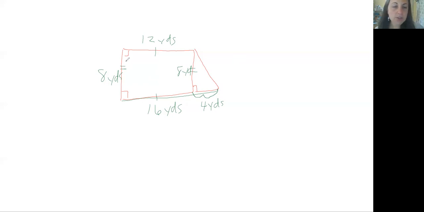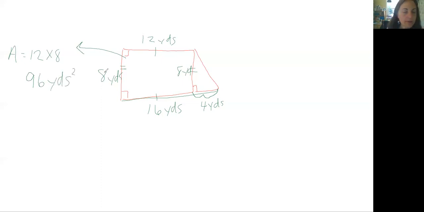First, the area of this rectangle. So we're going to come over here, and we're going to do area equals length times width, so 12 times 8. And 12 times 8 is 96. So that's going to be 96 yards squared. So that's the area of that rectangle.